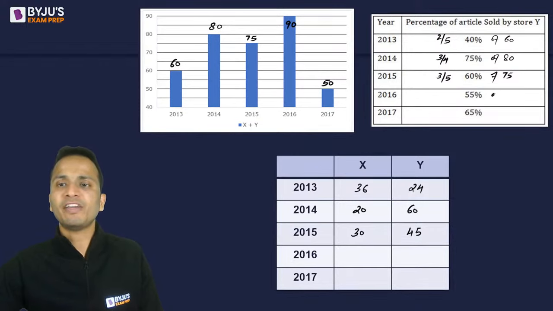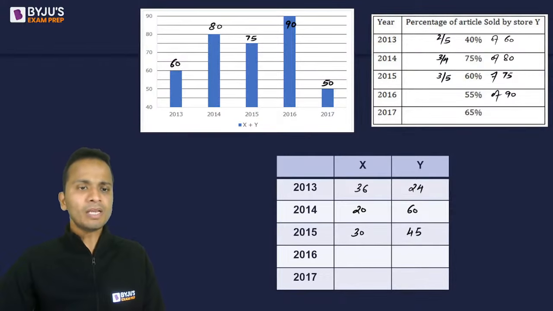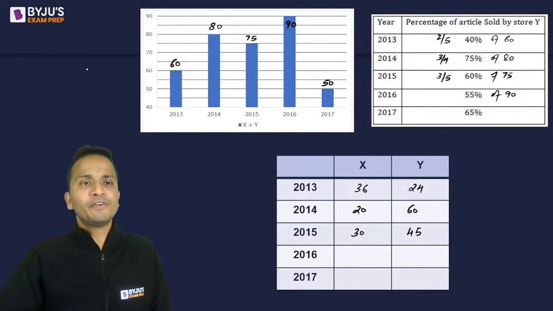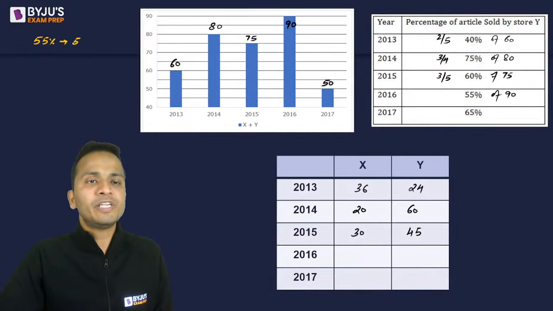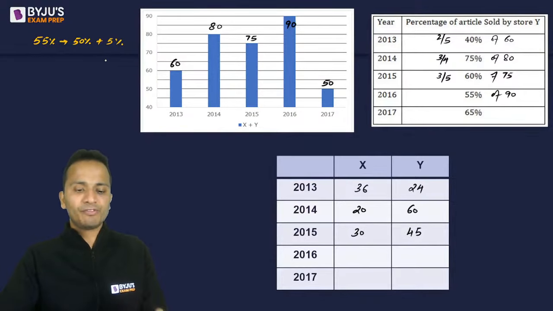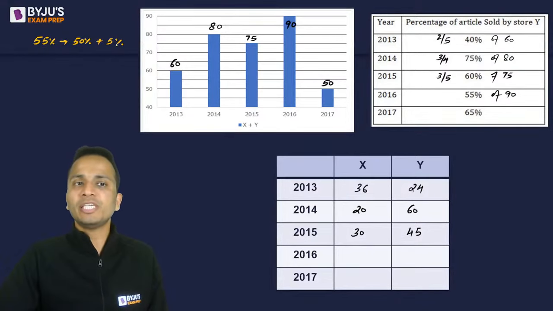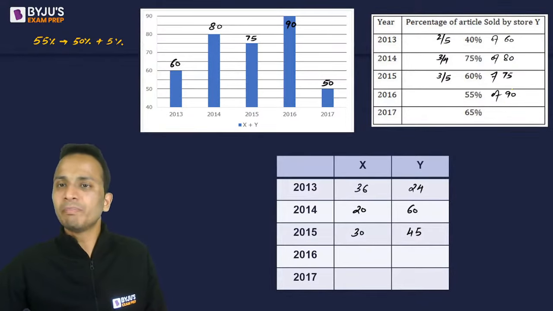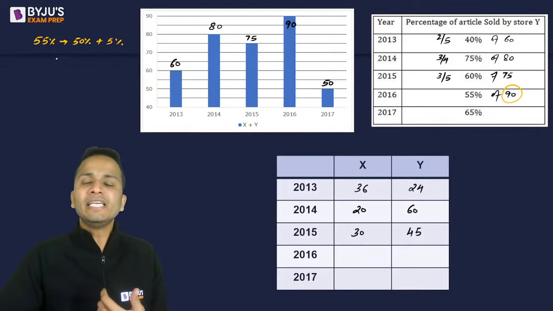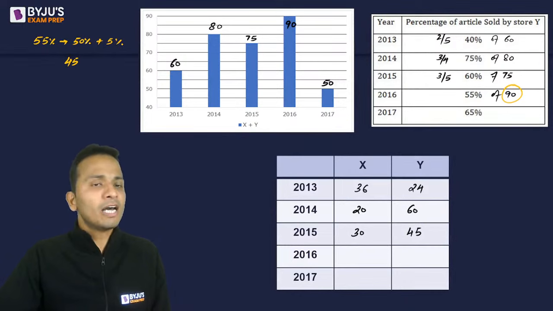Now next is 55 percentage of 90. Now, how will I calculate this thing? Now, 55 percentage of any number can be written as 50 percentage plus 5 percentage. Look at the top left of your screen. Okay, 55 percentage can be written as 50 percentage plus 5 percentage. Now which number do I have to calculate it for? 90. So 90's 50 percentage, what will be half of 90? 45. If 45 is 50%, then how much will 5 percentage be? 4.5.